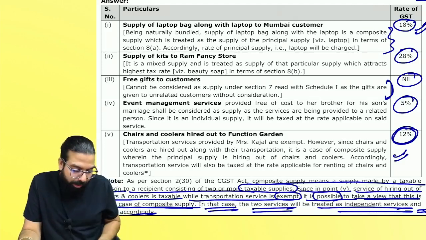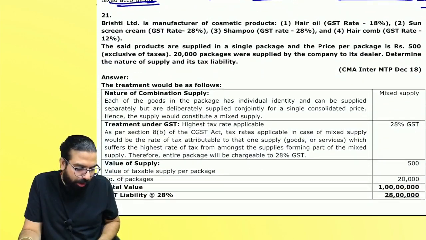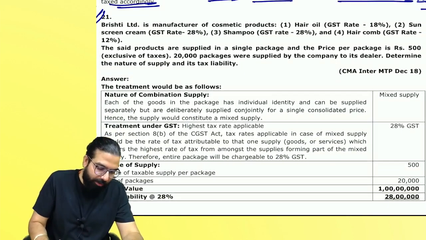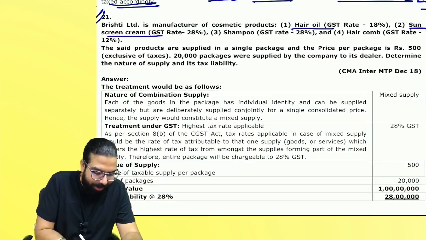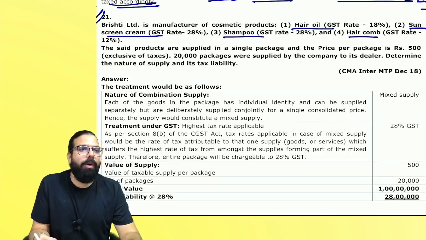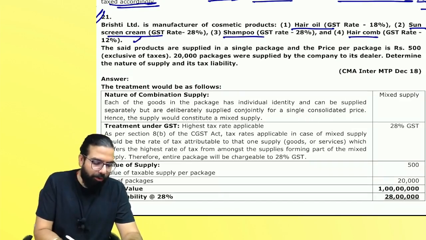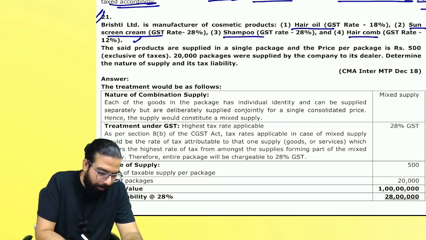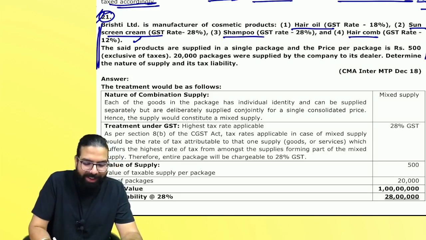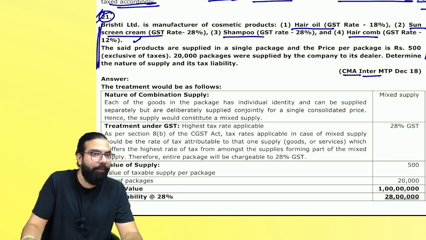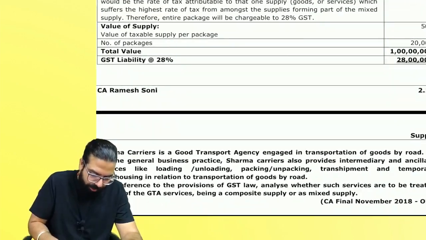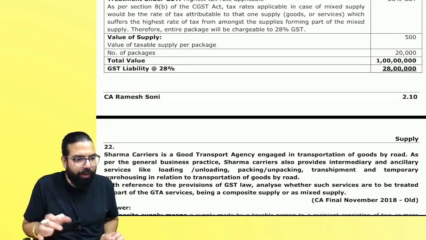Chalo, let's go ahead and continue, everyone. Please come to the next question. Question number 21 is your homework. Hair oil, sunscreen, shampoo, hair comb. What is it? Composite or mixed supply? They are talking about what? Composite supply or mixed supply? Put one comb also, no. Bye, it is mixed supply. Please do it at home, everyone. What rate will apply? Highest rate. CMA Inter ka student it is. You are CA final, so it is your homework. You guys can do it at home. Please come over here now. Next question.